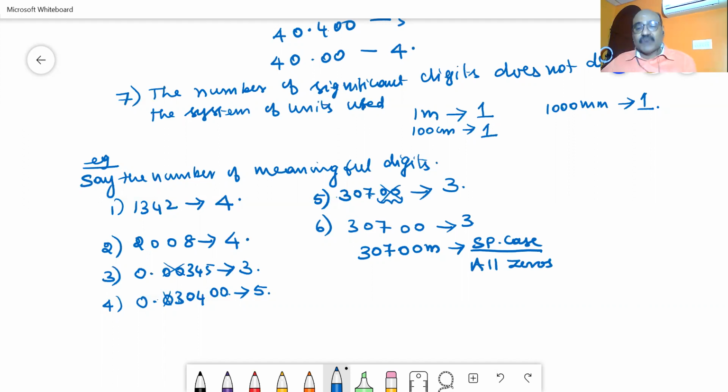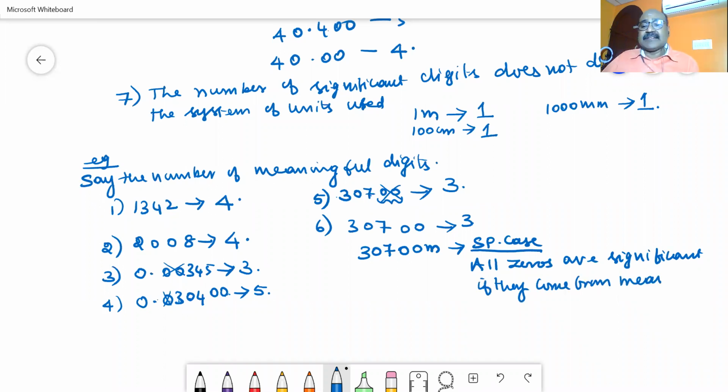This can be taken as a special rule: all zeros are significant if they come from measurement. Since this was a measured value in meters, the number of significant digits is 5.